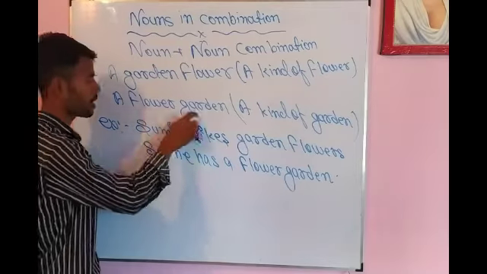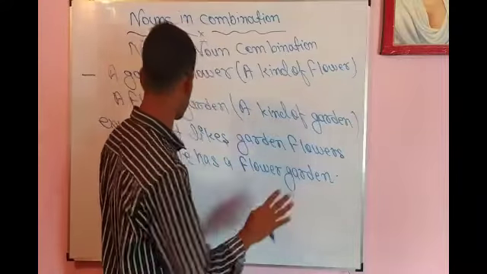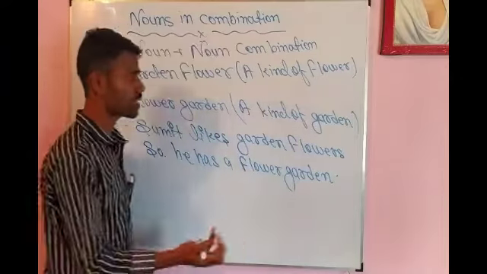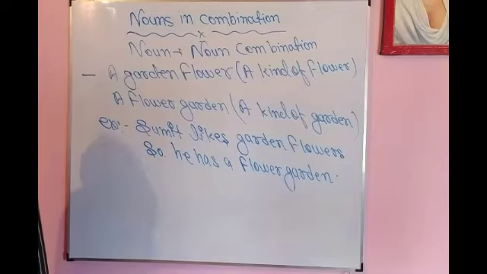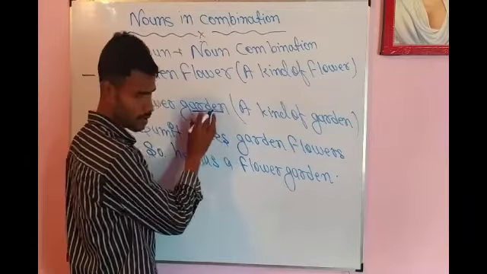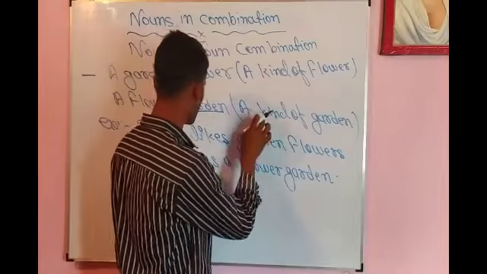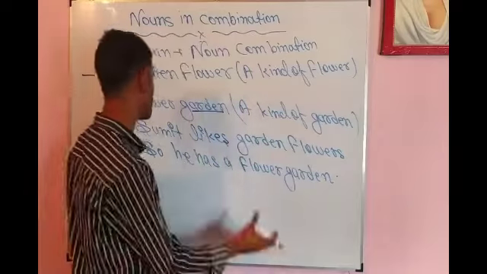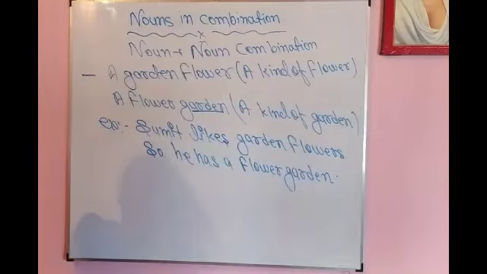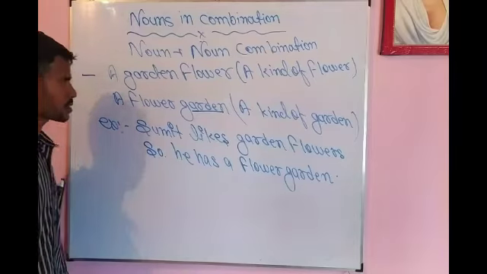Next structure, which is also based on noun plus noun combination. A flower garden, that means a kind of garden in which various types of flowers are produced. Garden is the main word of this combination. So with the help of examples, we are going to see the uses of these two words.